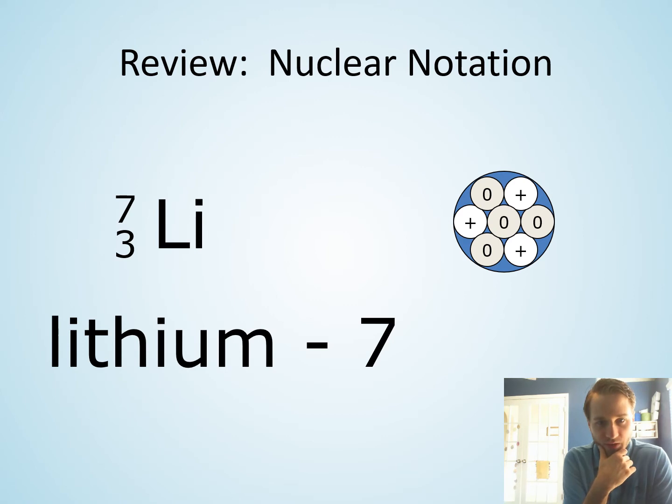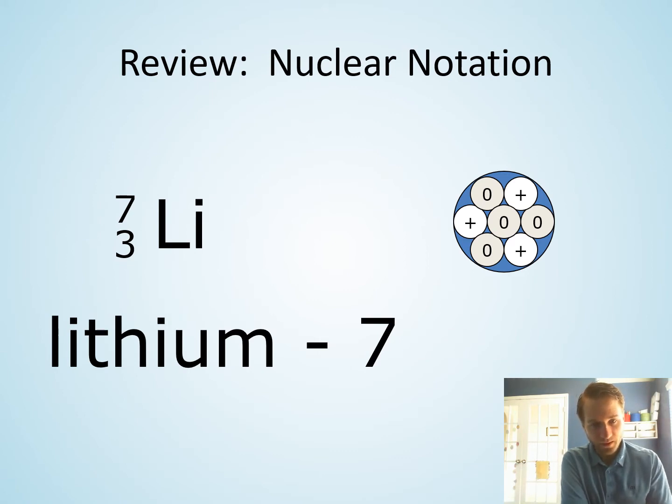Okay, so the notation typically used for describing atoms, specifically when talking about nuclear chemistry, is something like this. Either the symbol, so for lithium, for example, the symbol is Li. We put subscripts and superscripts on the left.